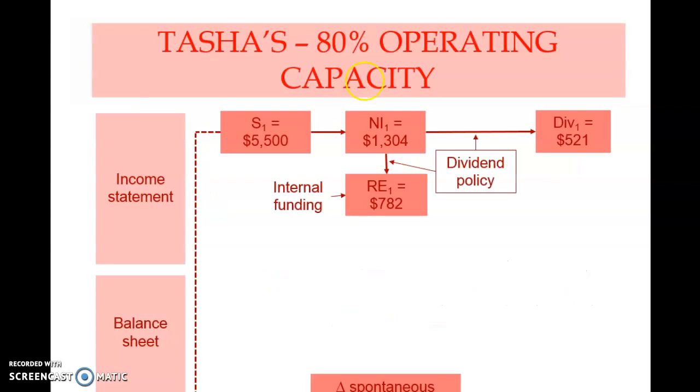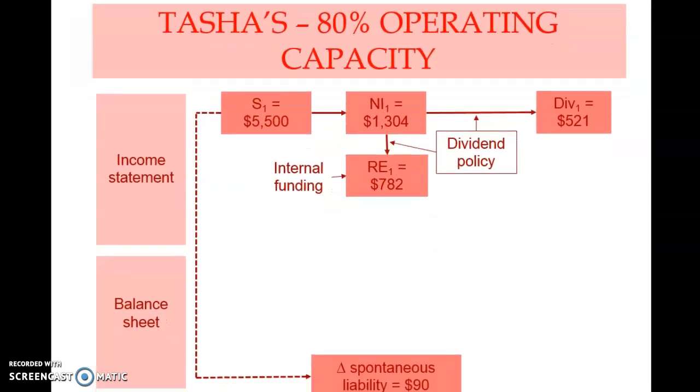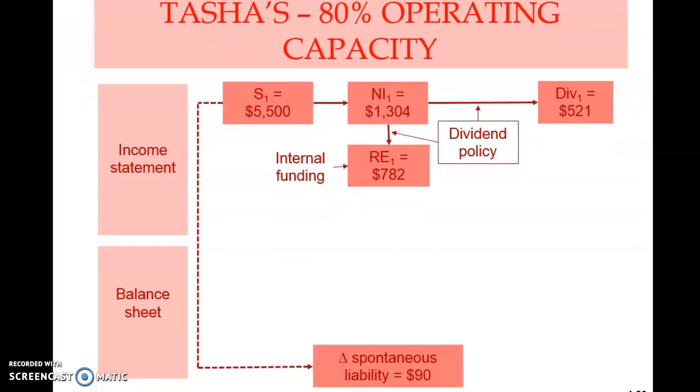Alright, let's move on. Now we want to show this on this diagram. We've seen this diagram before. These are all the same. Let me just bring this down so that you can get a full view. Now you can see the full view here. The only difference is that now it's operating at 80% operating capacity.